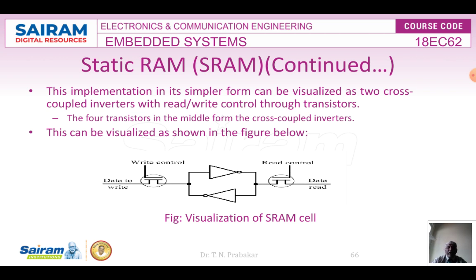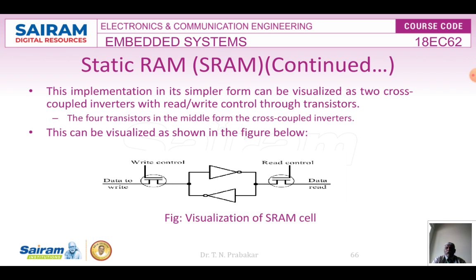Right, I think this diagram explains it better. So here you can see the back-to-back 2 inverters connected, right? Supposing in the write control, you can see in the diagram there's a write control. If the write control is 1, then what will happen?